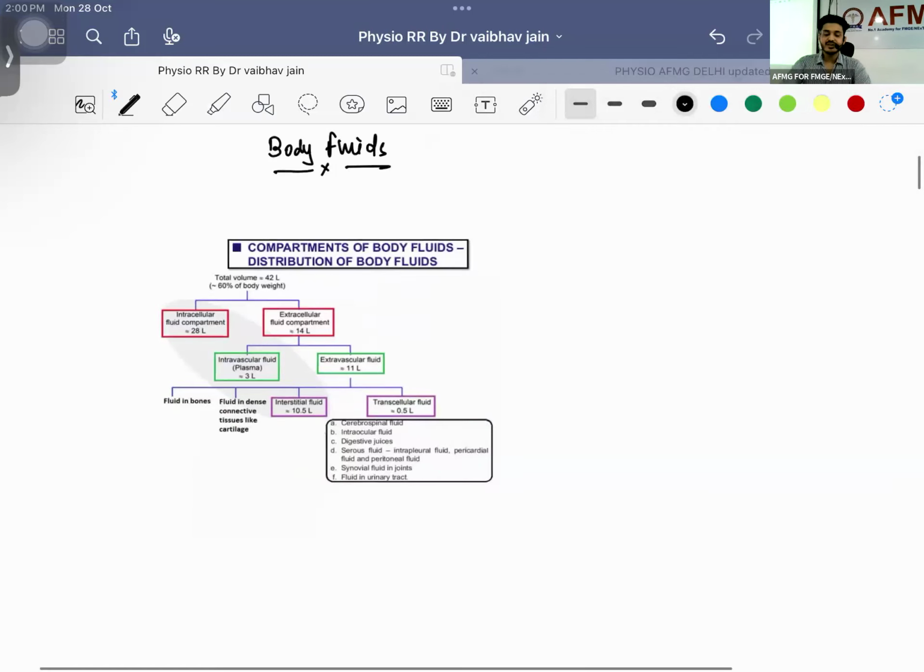Okay, so we have body fluids, and in body fluids we have compartments. We have different compartments, right? You already know the total body water. How much is the total body water in a person? 60% of the total body weight is the total body water. Suppose a 70 kg adult male comes to you, how much is the water? 42 liters. Wonderful. 42 liters will be water.